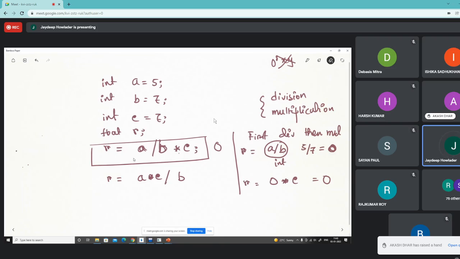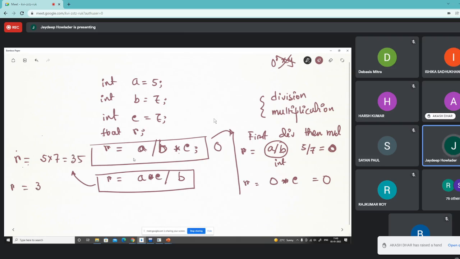Say r, it will first multiply, so it will be multiplied, 5 into 7, 35. Then r will take 35 divided by 7 equals 5. Understand? Clear?